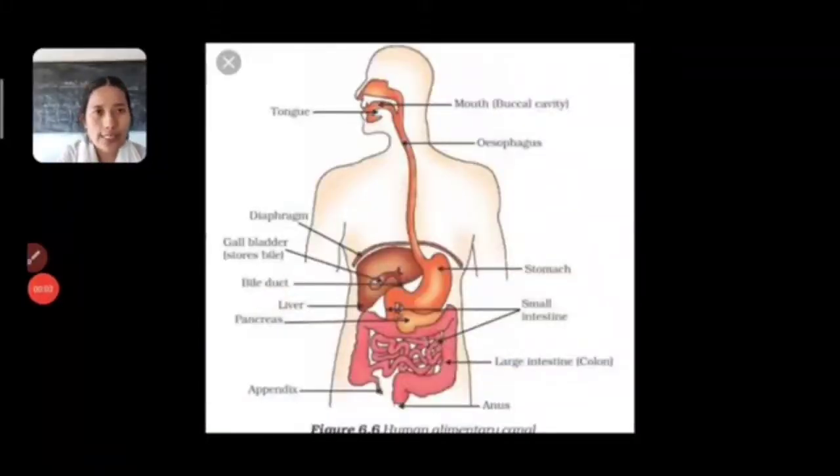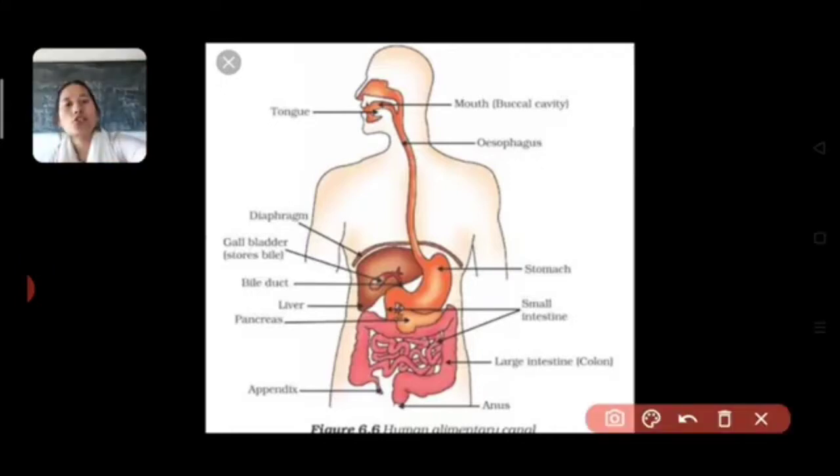So let's have an overview of the human alimentary canal. Like I told you, the alimentary canal starts from the mouth. Your mouth also consists of the tongue and teeth, which have a certain role to perform in digestion of the food, which we will take into consideration later.